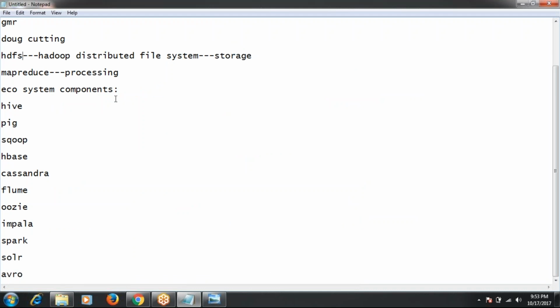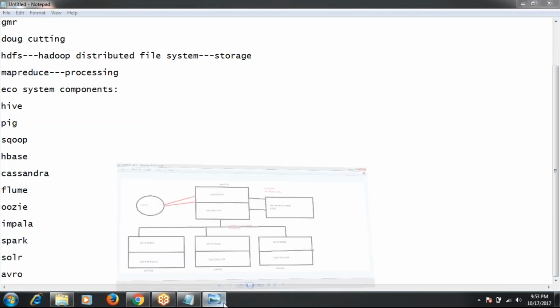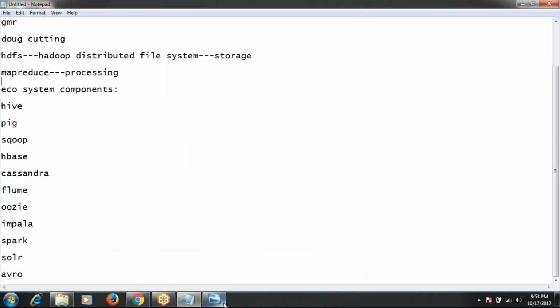After putting the data in HDFS, if we want to analyze this data, we can use MapReduce. MapReduce is a parallel processing framework, and it is used for data analysis.